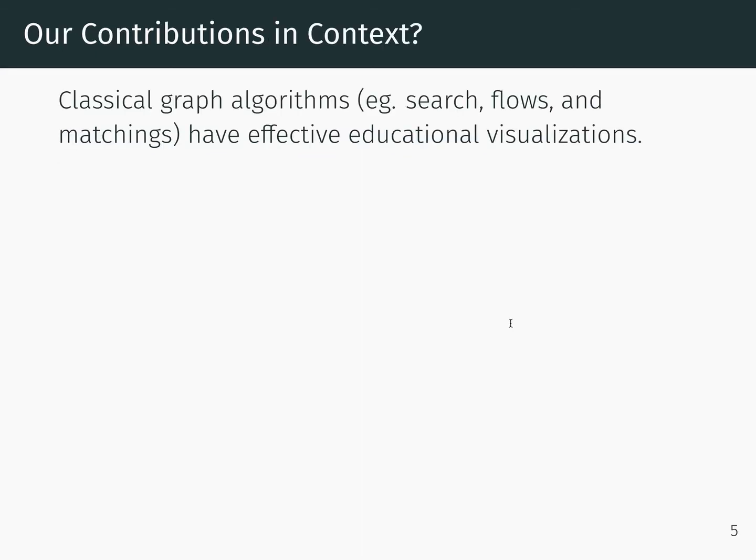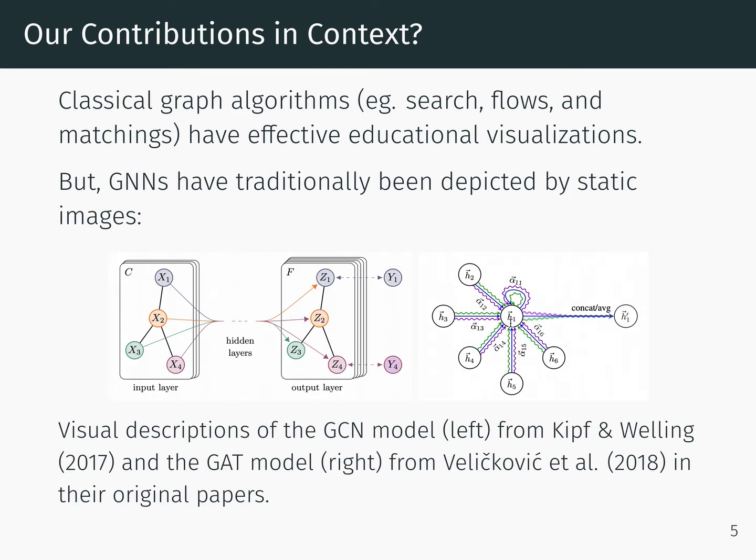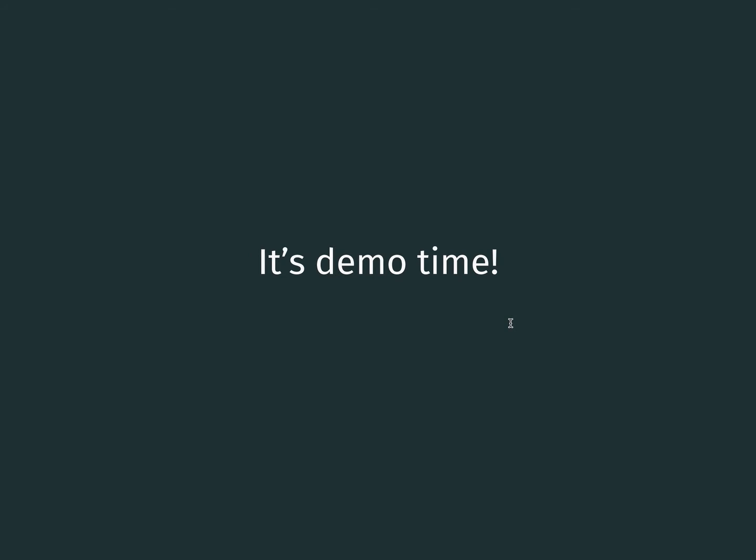Significant effort has gone into visually describing classical graph algorithms such as breadth-first search and network flows. However, GNNs have traditionally been depicted by static images. These images omit critical detail from the computations that GNNs do, making it harder for learners to map GNN concepts to other concepts in machine learning that they may already be familiar with. We will now demo some of the visualizations that we have made.